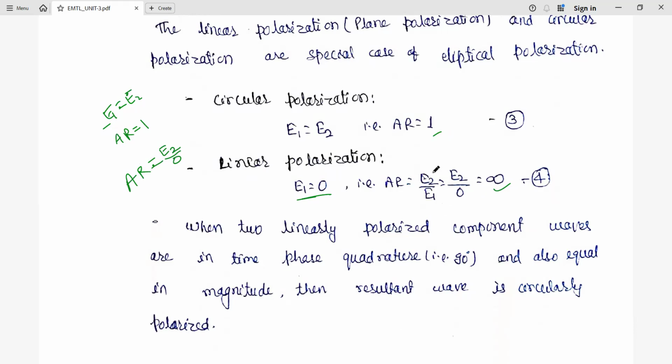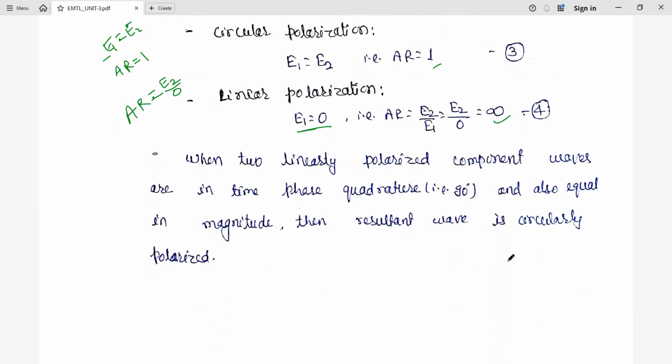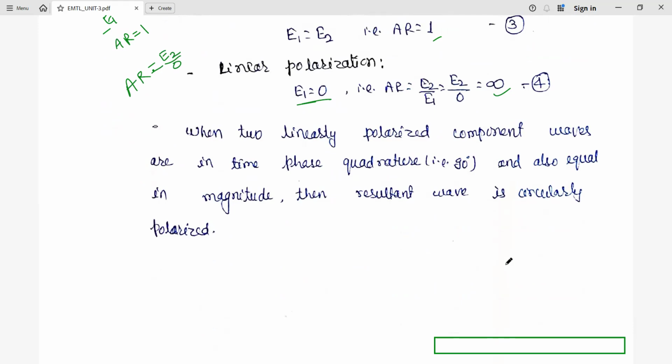When two linearly polarized component waves are in the same time phase, or you can consider that they have equal magnitude but time phase quadrature. Quadrature, the total you know is 360 degrees, so time phase quadrature means a phase shift of 90 degrees. If they are also equal in magnitude, then the resulting wave is circularly polarized. So the wave amplitudes E1 and E2 become equal but have a quadrature phase shift of 90 degrees. That is called a circularly polarized wave.